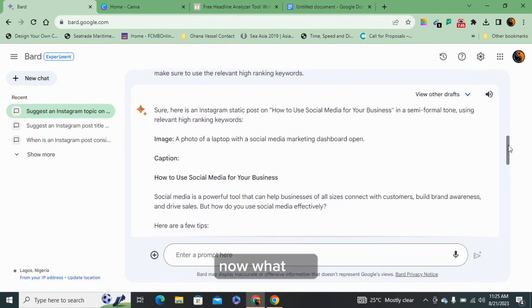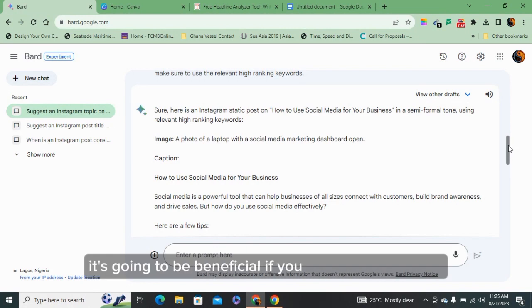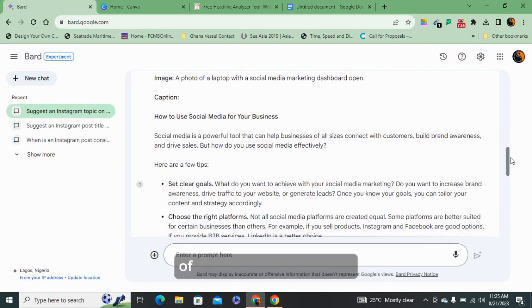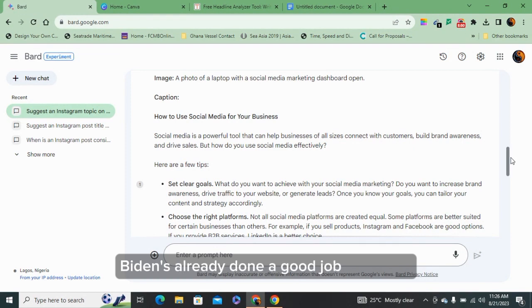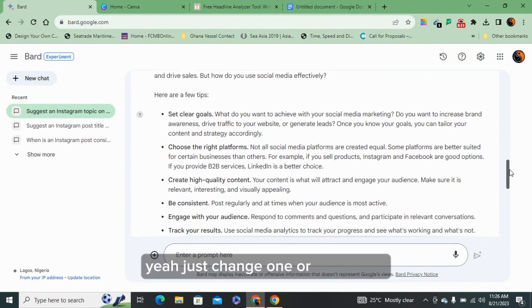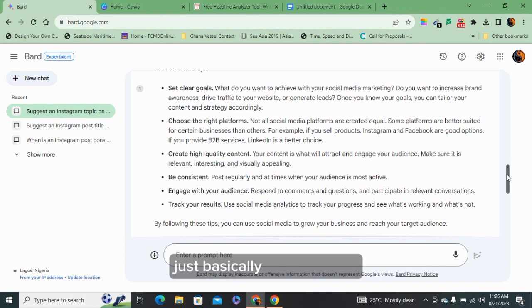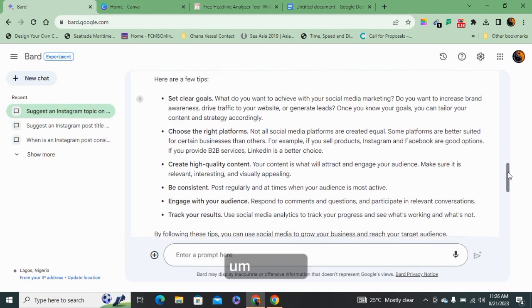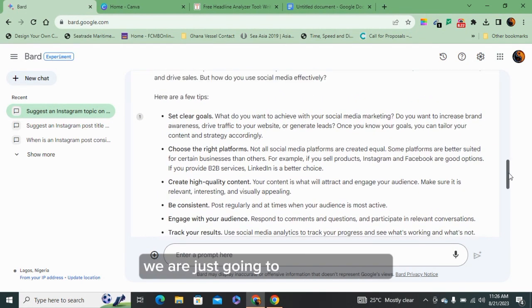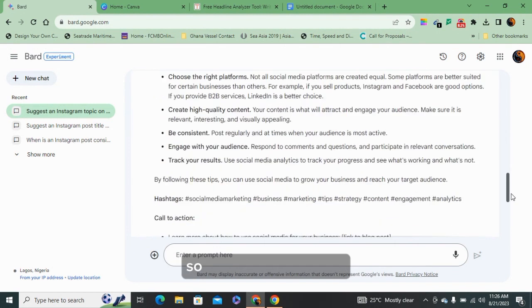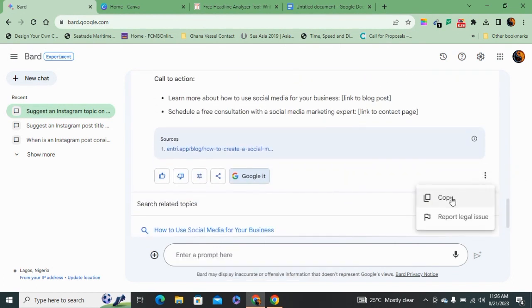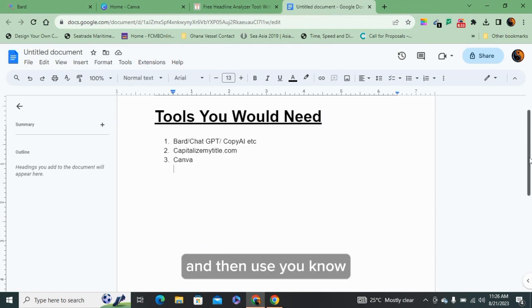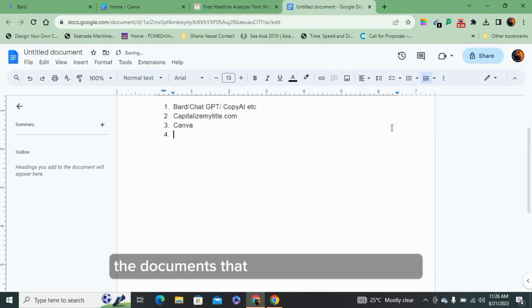Yes, I know we're trying to do this for lazy people, but still, it's going to be beneficial if you can make this yours rather than just copy and paste. Of course, you can do that because BARD has already done a good job in giving this content. But you can choose to still make it yours. Give it your own tone. Just change one or two things and basically make it yours. But for the purpose of this tutorial, we are just going to copy and paste what BARD has given to us.